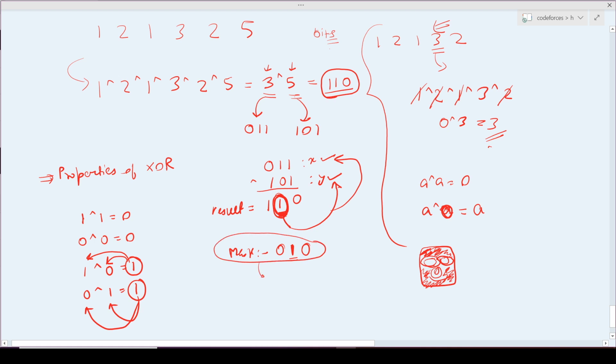If I have this mask 010 and I do AND with my x element, which is 011, I will get 1. But if I do AND of the mask 010 with y, I get complete 0.